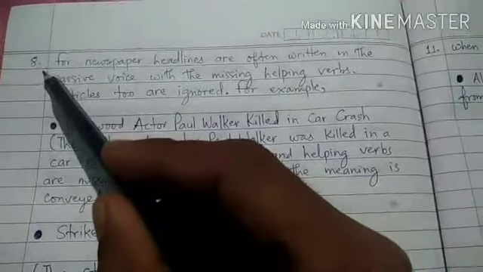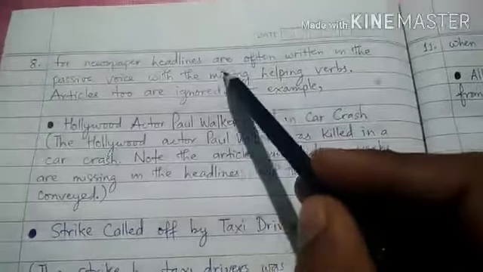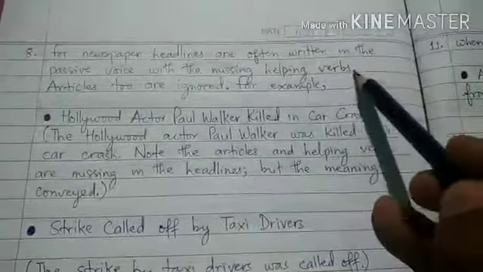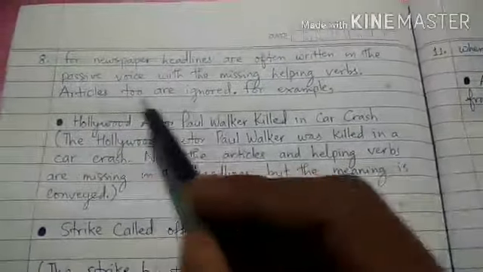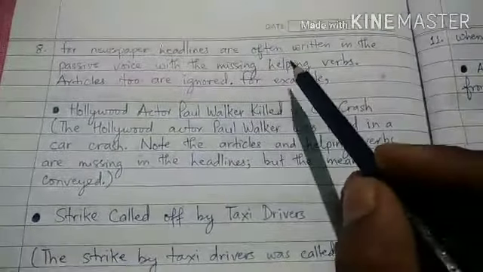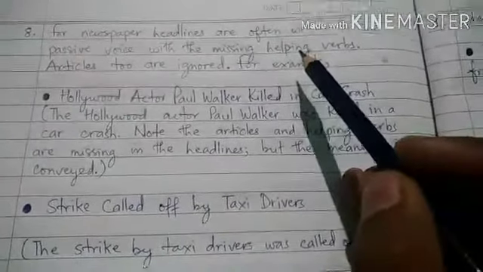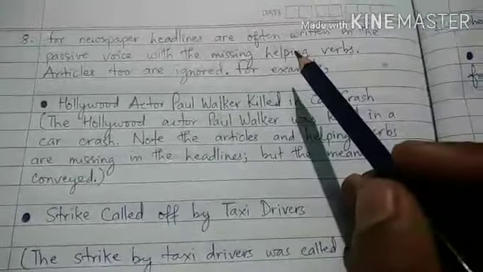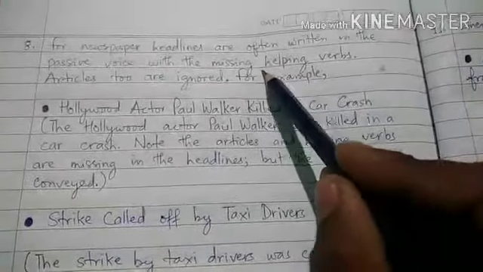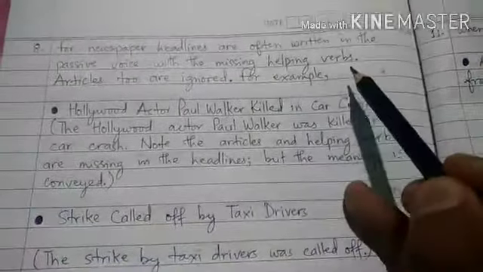to understand the use of passive voice is that newspaper headlines are often written in the passive voice with the missing helping verbs. Articles too are ignored. Whenever we write newspaper headlines, they are also written in passive voice. But whenever we are writing the newspaper headlines, we ignore writing helping verbs. Yet, the headlines are in passive form.